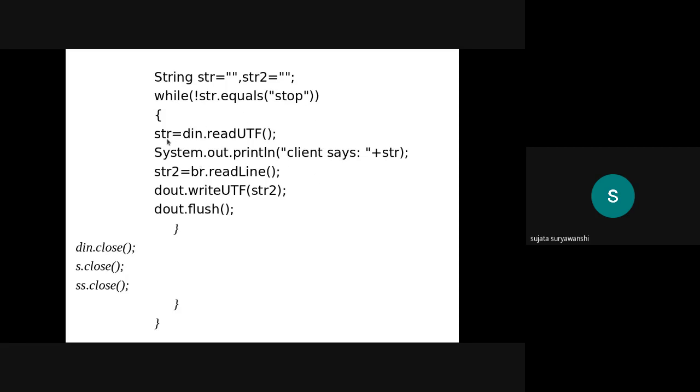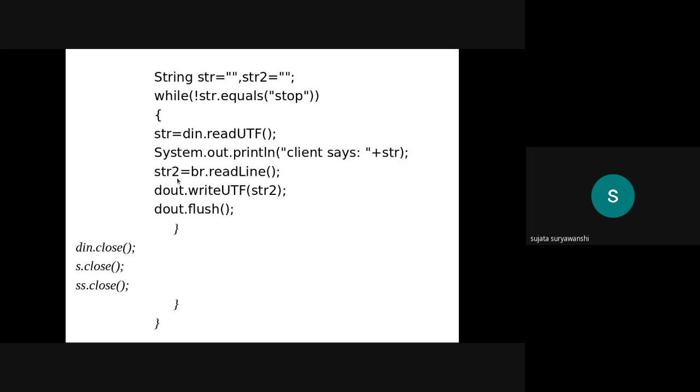Okay, and then str is equal to din, that is data input stream dot read UTF. Here the din variable is used to accept the data from the remote location, that is the remote system, that is the client. So whatever data comes from the client will be stored in the str string. Then System.out.println client says, and this message will be displayed on the server side terminal, that is client says, and the string that was communicated by the client.